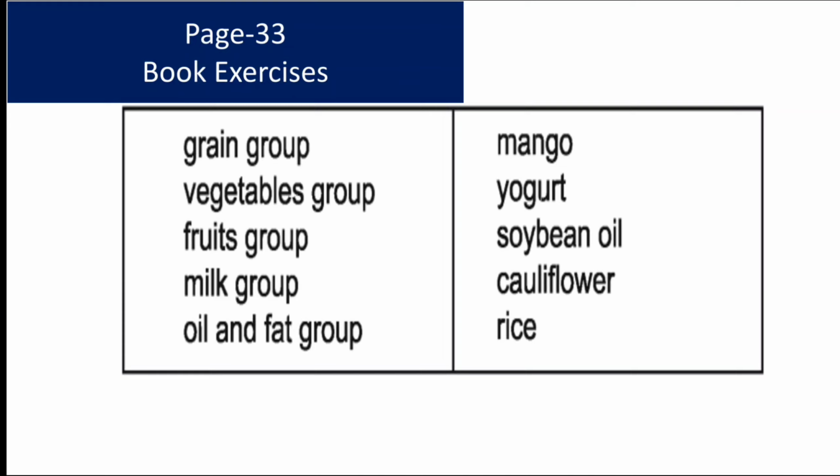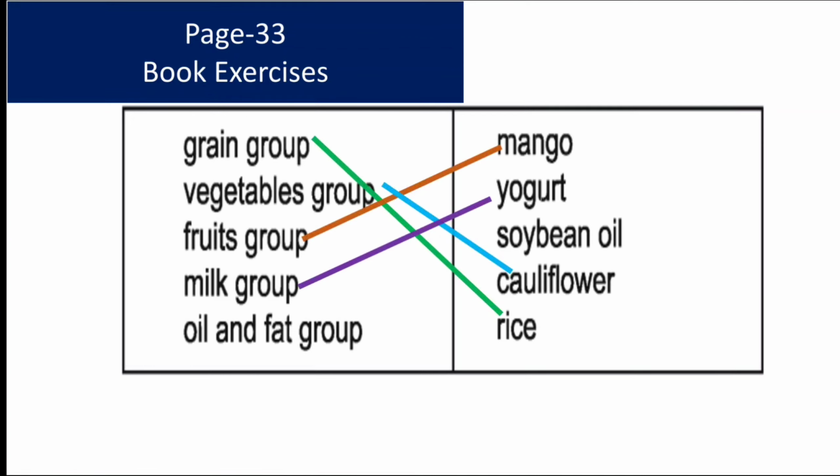Then it is matching. So you have to match the left side with the right side. The rule says you have to write the answer in a full sentence. So let's match at first. Grain group example is rice. So it is matching with rice. Then vegetable group is cauliflower. It's a vegetable. Fruit group matches with mango. Milk group matches with yogurt. It's a food which is made from milk. Oil and fat group matches with the rest, which is soybean oil.